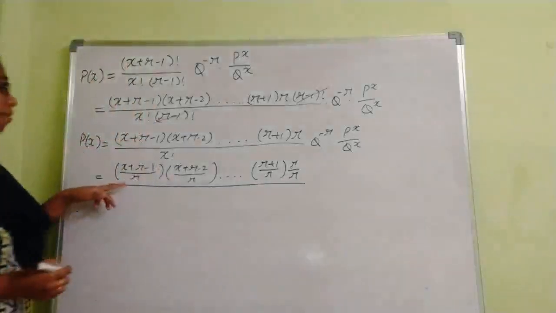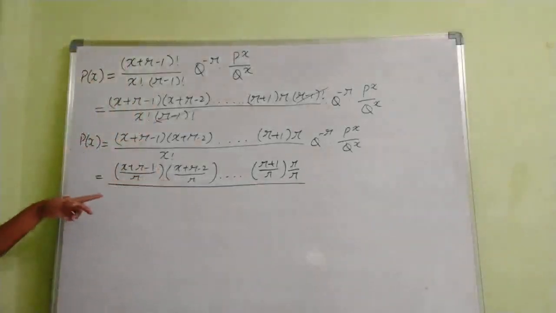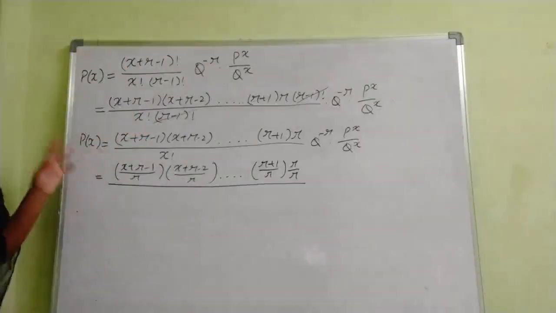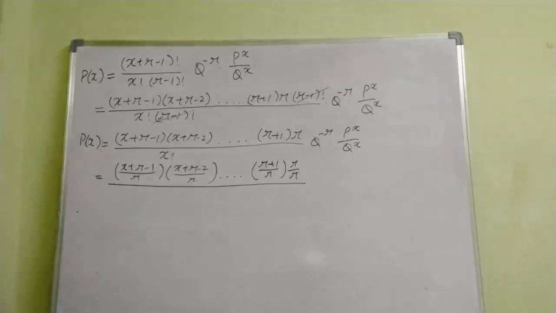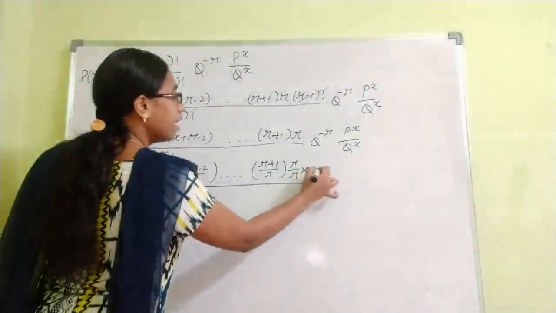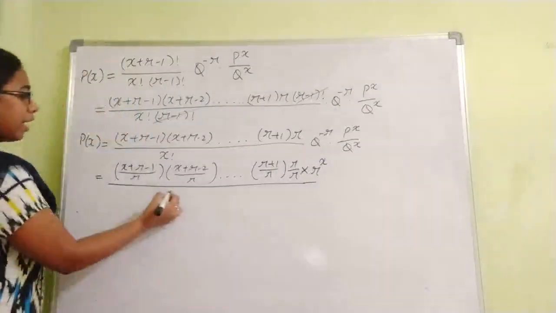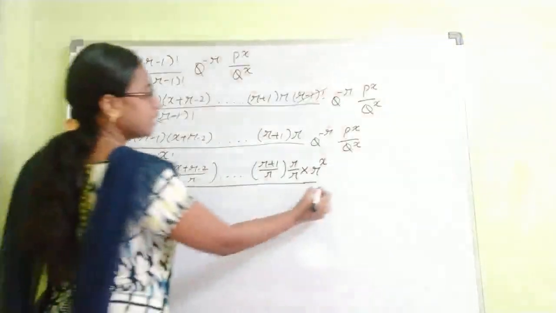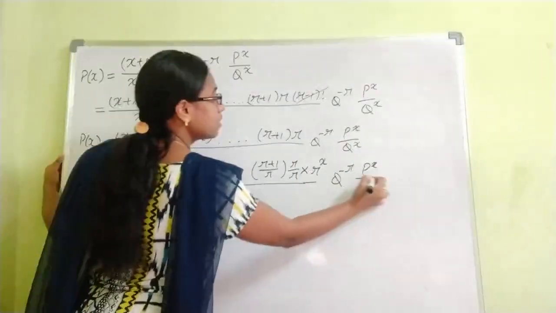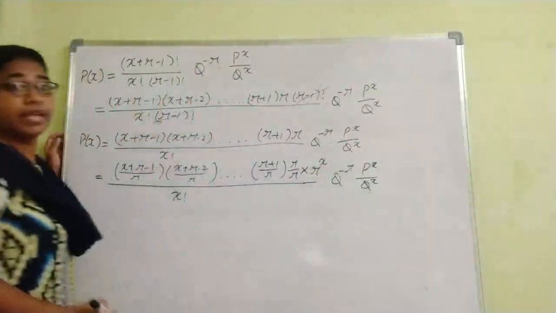So now you have divided by R, right? How many times, if you observe? Here 1, 2, up to, you have divided x times. You will have a total of x terms here. You have to remember this one. That means here you will be multiplying R power x. So if you are dividing R x times, you will multiply R x times, that is R power x, and here x factorial as it is, Q power minus R into P power x by Q power x.